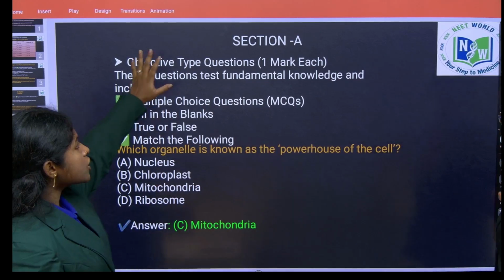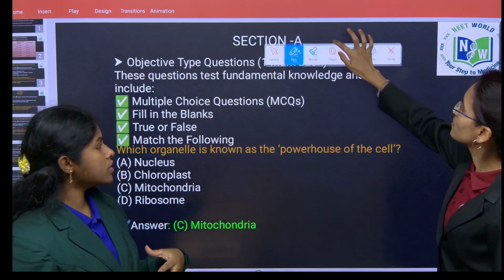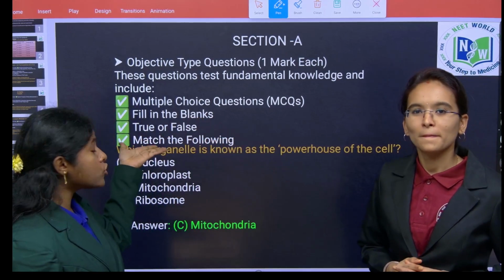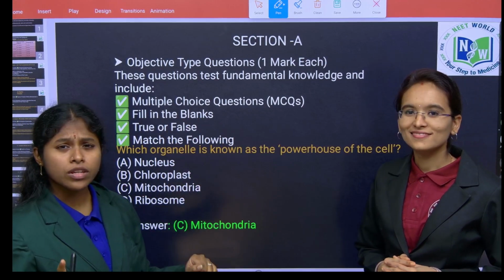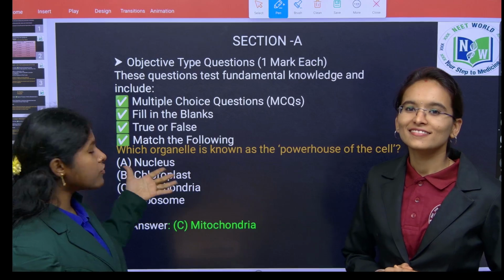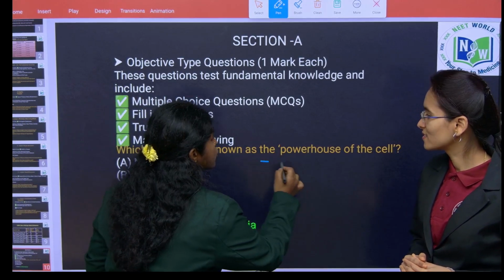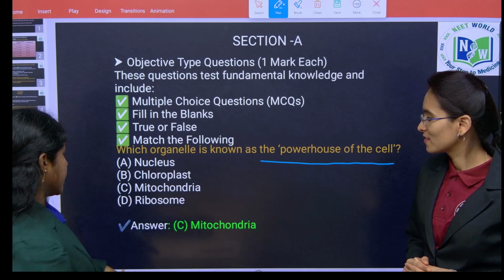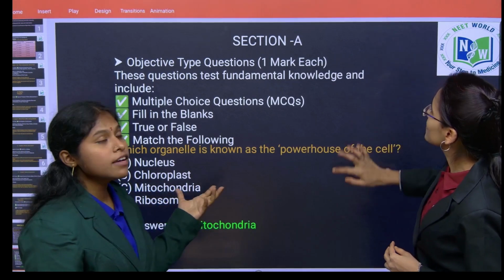In Section A, mostly objective type of questions are asked, like multiple choice questions, fill in the blanks, true or false questions, or match the following questions. Each has only 1 mark. For example, which organ is known as photosynthesis? You all know, right, children? Which organ do we call as photosynthesis? Yes, it is mitochondria. These type of questions are asked in Section A.